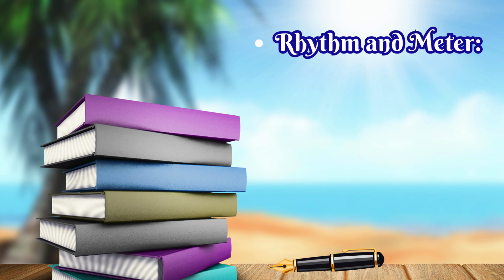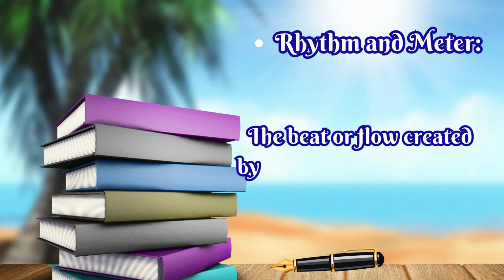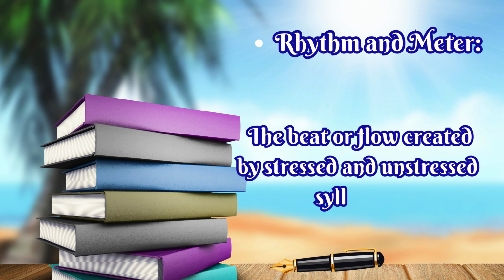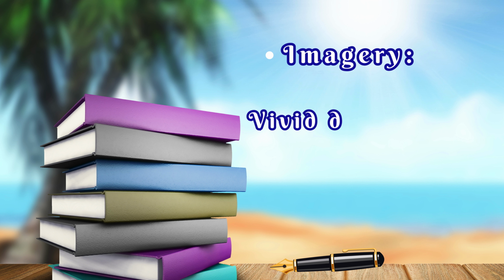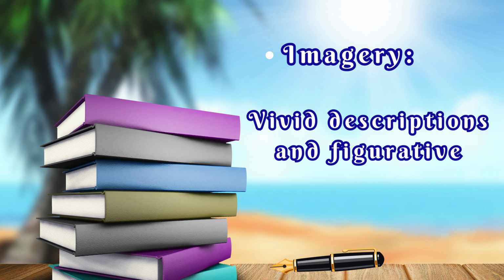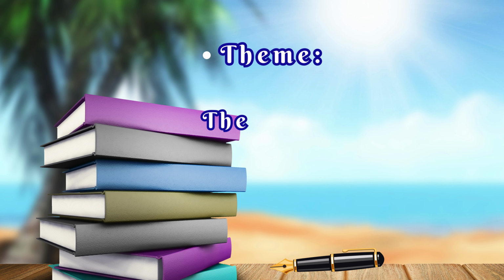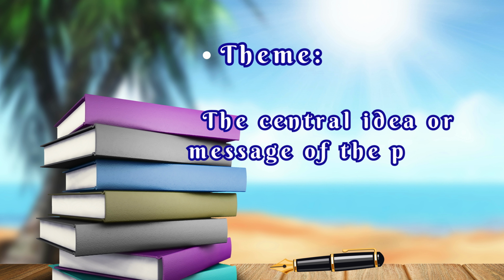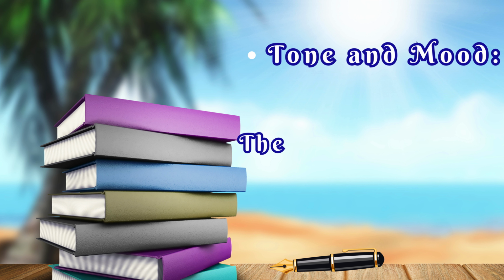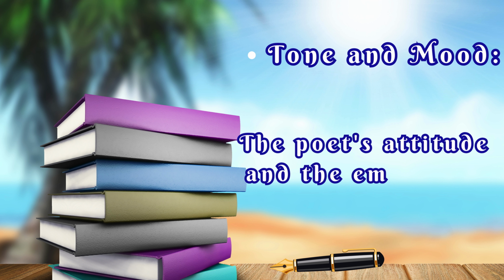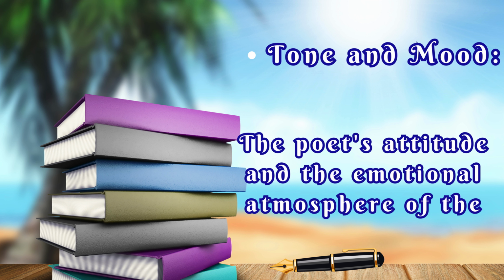Rhythm and meter: the beat or flow created by stressed and unstressed syllables. Imagery: vivid descriptions and figurative language that create mental pictures. Theme: the central idea or message of the poem. Tone and mood: the poet's attitude and the emotional atmosphere of the poem.